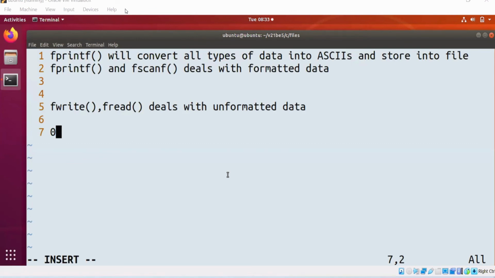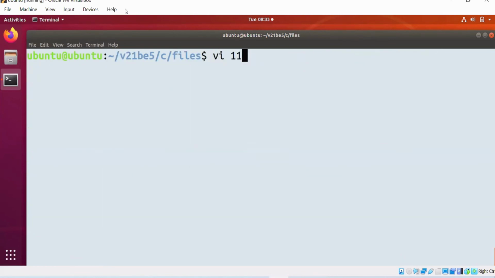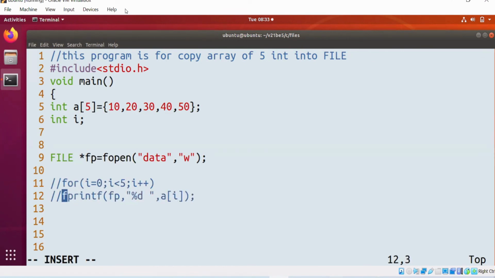So the difference is, fwrite and fread deal with unformatted data. Now can you tell me, in this program, what am I writing into the file? Can I say an array of 5 integers is being written into the file? Listen, we are writing an array of 5 integers into the file.